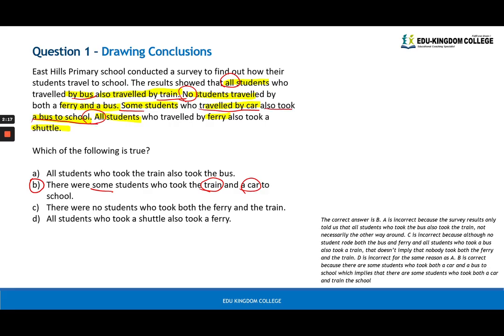So by logic, if they traveled by this shared bus, then some students who traveled by train must have also traveled by car. Thus, B can be correct. You can have a look at this solution here if you'd like more information as to why the other ones are wrong.